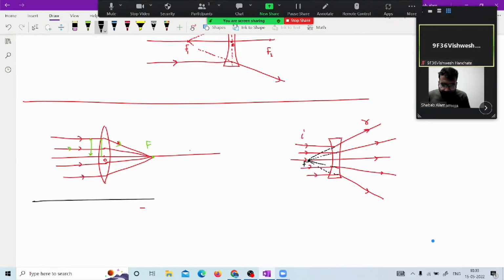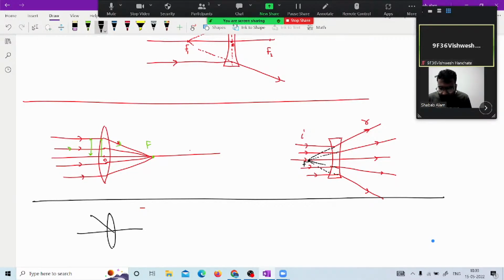First law we have talked about. Second law is that the ray passing through the optical center does not deviate itself. Optical center.